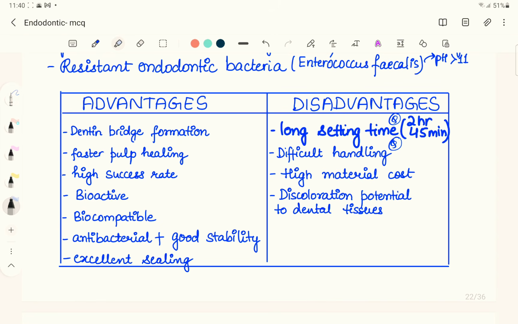Talking about the disadvantages, one of the main disadvantages of the MTA is that it has a long setting time of 2 hours and 45 minutes, and it is difficult to handle. We use an amalgam carrier for that, but still it is very difficult to manage. Then the cost of MTA is quite high compared to others, and discoloration potential is also seen in the dental tissues.